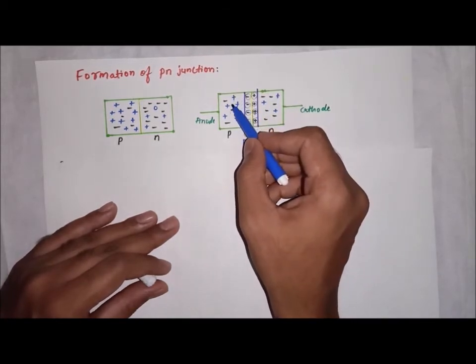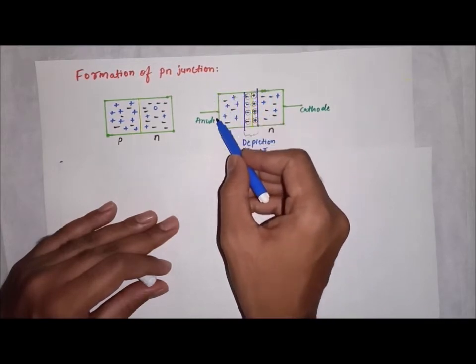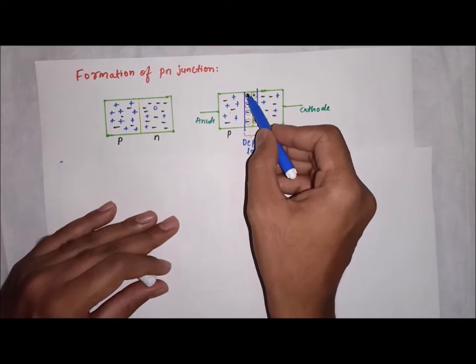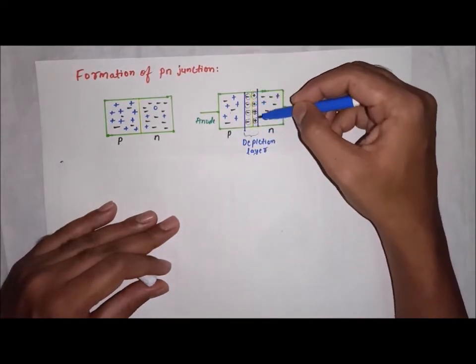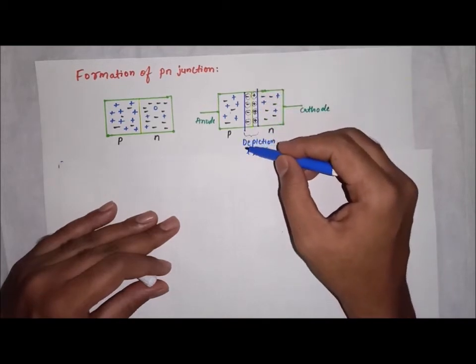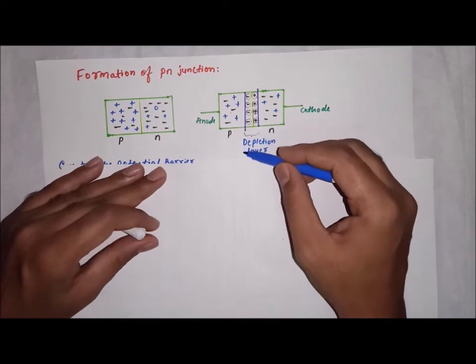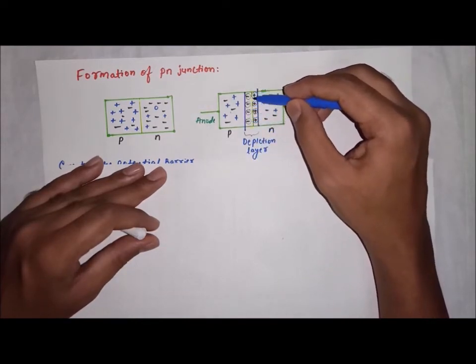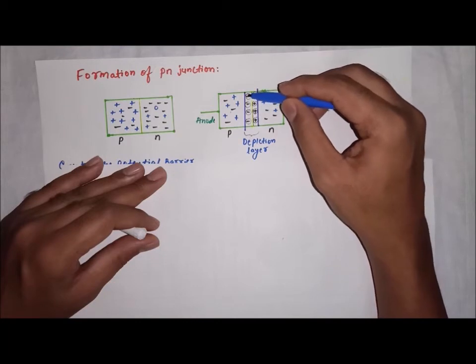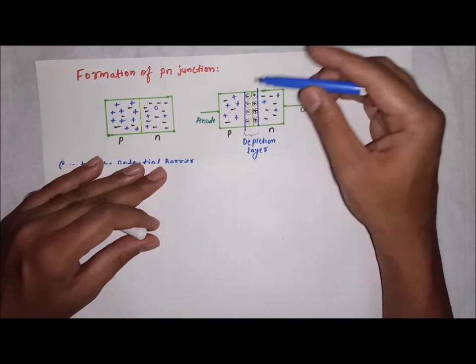Diffusion of holes also takes place on this side. When holes start moving to this side, then this entire p side becomes negative. And this region formed is called the depletion region or depletion layer. It doesn't consist of any mobile charge carriers. These charges are ions, not carriers.